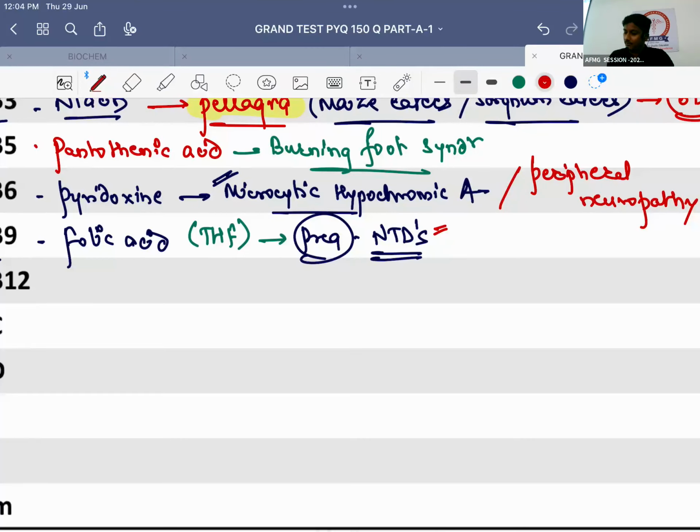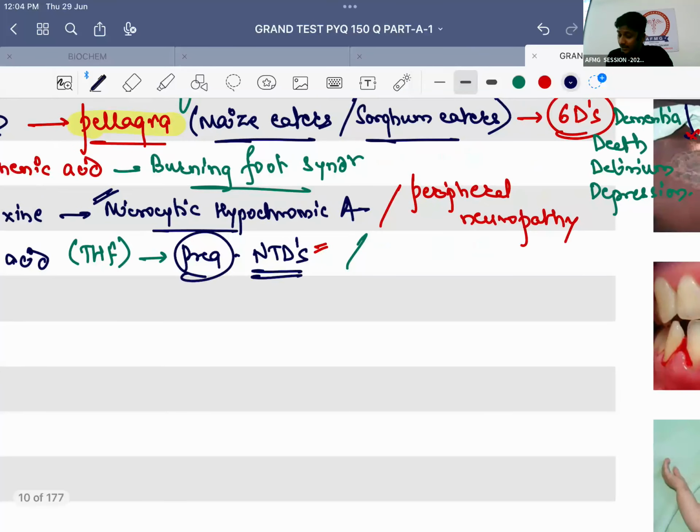So please remember, in high risk pregnancies, the dose of folic acid, this was a previous year question, answer should be 4 milligram. ठीक है? Whereas in a normal patient, if there is vitamin B9 deficiency, it leads to megaloblastic anemia usually. ठीक है?